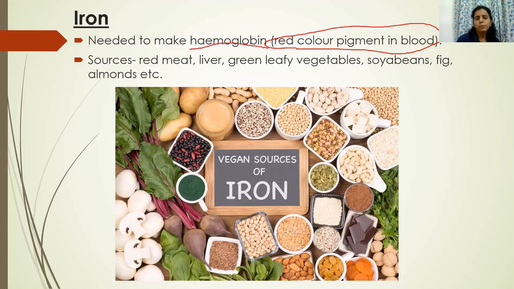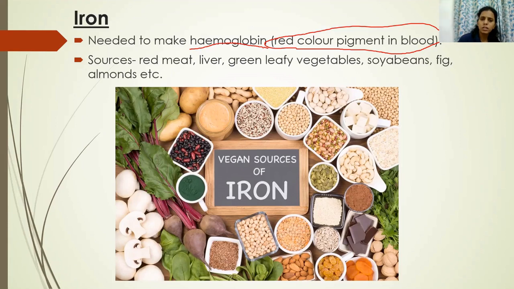Whenever we breathe in air, oxygen is present in the air. Now this oxygen has to be distributed to various cells in the body. It has to reach various cells in the body, and hemoglobin helps in transportation of oxygen from lungs to different parts of the body. Hemoglobin combines with oxygen and forms oxyhemoglobin, and hence it helps in transport of oxygen from lungs to different parts of the body.